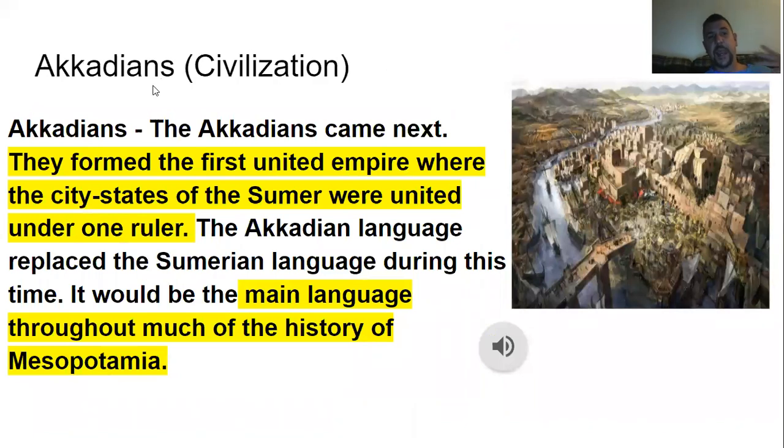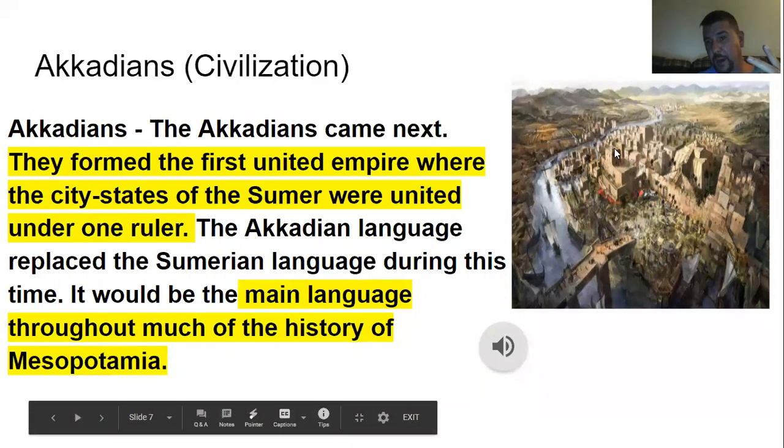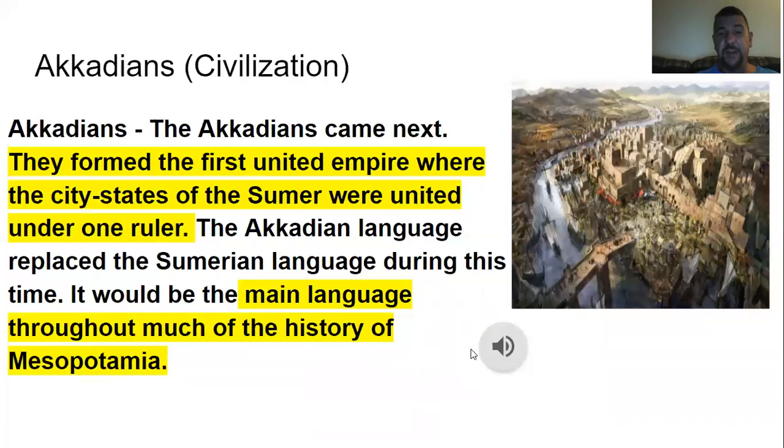All right, so you had the Akkadians. I made the mistake of spelling it differently on the slide, so I'm making a correction for myself. It's the Akkadians. They came next, and they were the first people to form a united empire, where the city-states of the Sumer were united under one ruler, and it might have looked something like this. The Akkadian language eventually replaced the Sumerian language, which was the primary language before that, throughout Mesopotamia.